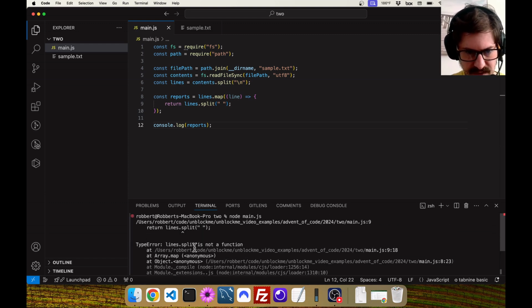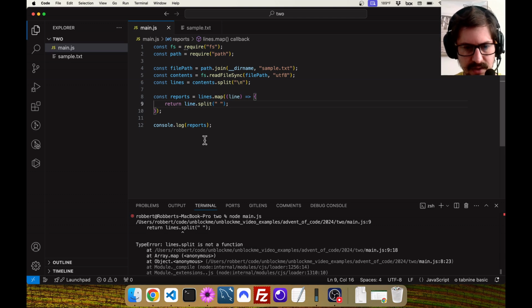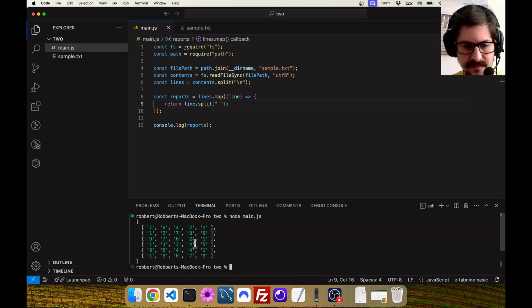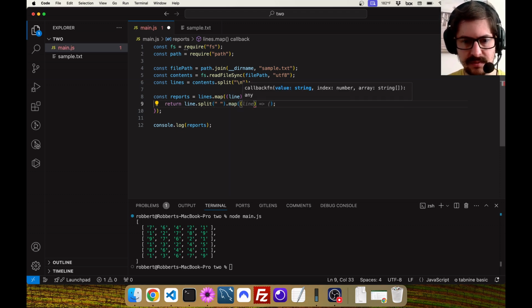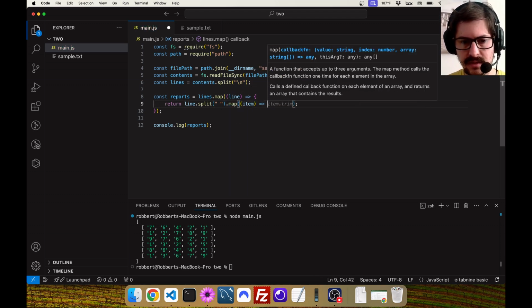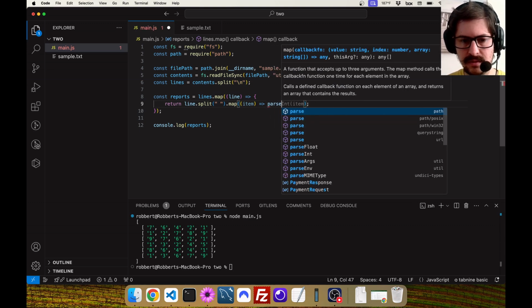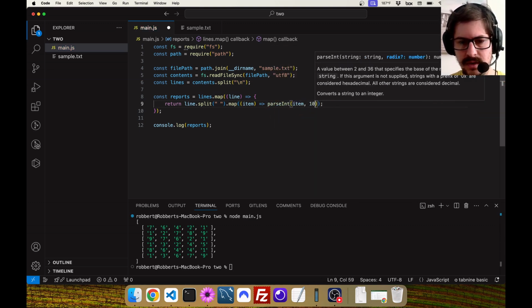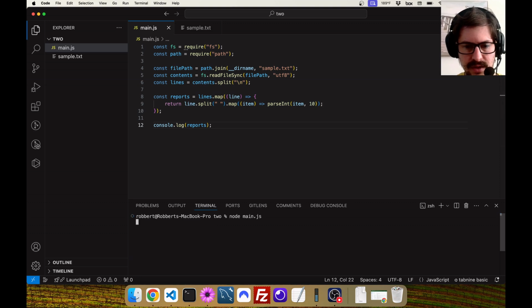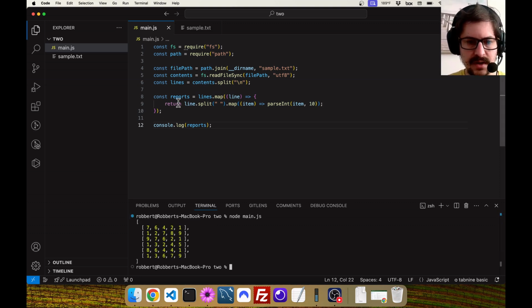That's an error. It should be line.split, not lines.split, because lines is an array. Okay, that looks right. So these actually should be numeric, so I'm going to map over that and just turn each one into an integer like that. Cool. This is debatable, it's kind of a little expensive to do this, but that's okay. It's probably not the biggest deal.